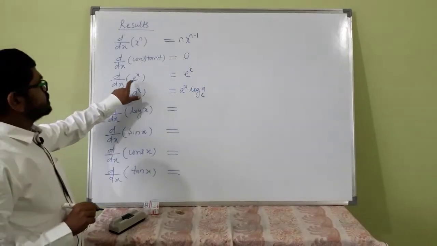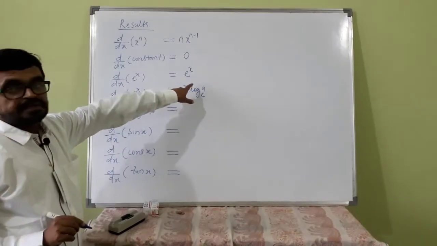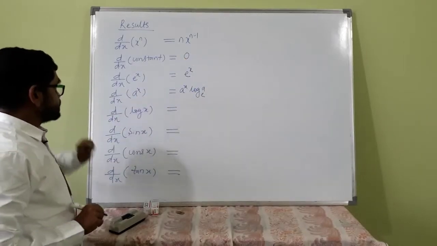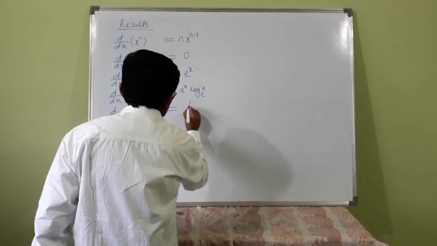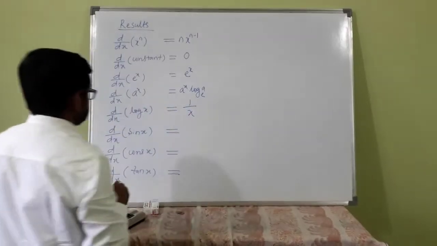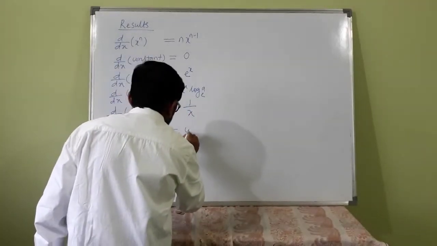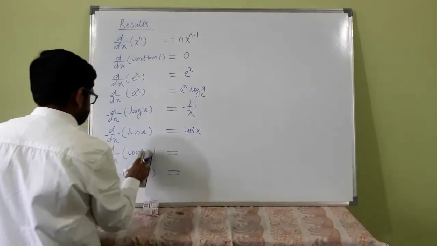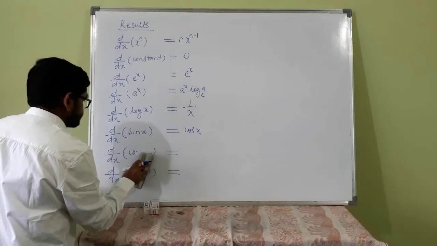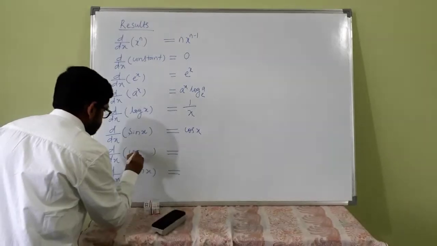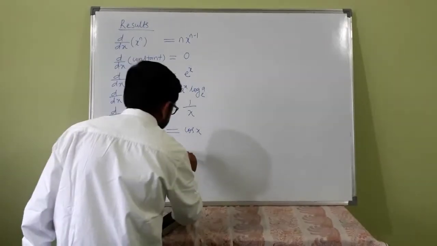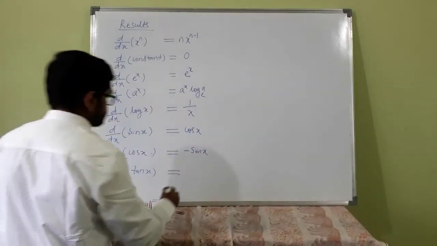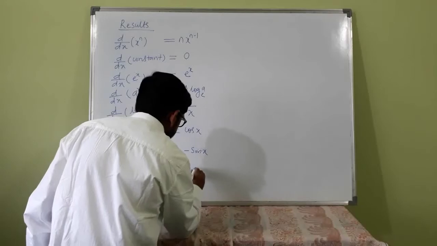For e raised to x, this is e raised to x into log e, but log e to the base e is 1. d by dx of log x is 1 by x. d by dx of sin x is cos x. d by dx of cos x is minus sin x. d by dx of tan x is secant squared x.